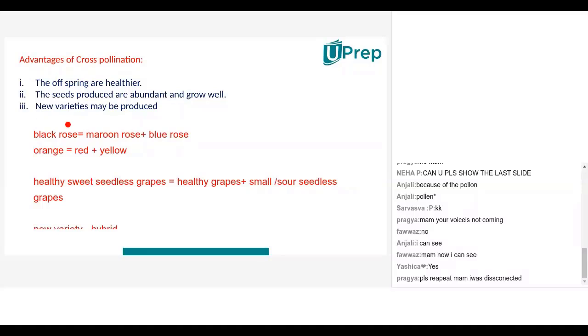Black rose was never found on earth. It was a scientist, the botanist, who actually found out black rose in the lab. Artificially, they pollinated a maroon rose with a blue rose. And artificially, inside a test tube, they did the fertilization from there. The zygote was formed. And then one fine day, a seed was formed. Then they sowed the seed into the soil. After a few months, the plant came and then they found that it was a black rose. So it's a long drawn process. And it's not necessary that every time they'll be successful. Many a times, because they are not species, the success rate is less.